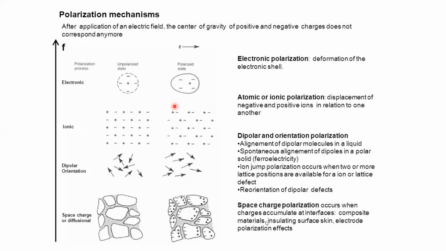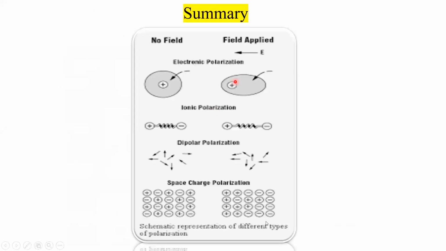So these are the four types of mechanism we'll discuss today, and one more polarization is electronic polarization, which is discussed in detail in this session. The summary of this talk: the positive and negative charges should be separated by a particular distance.